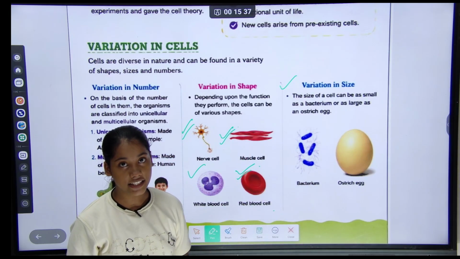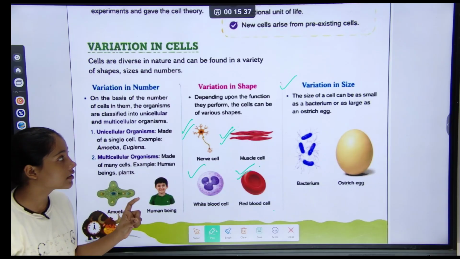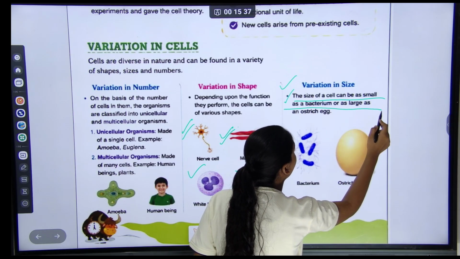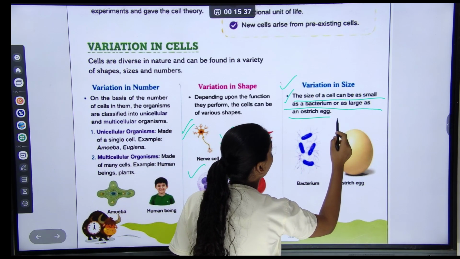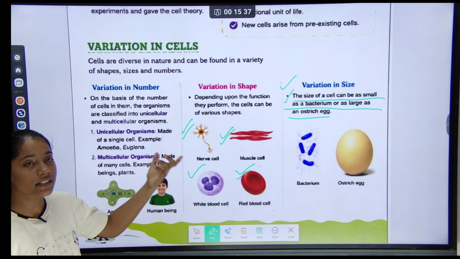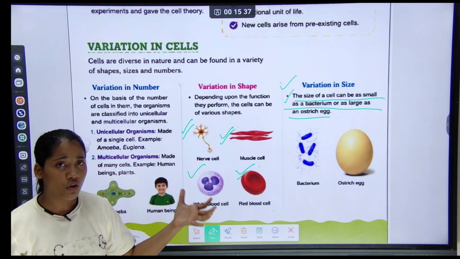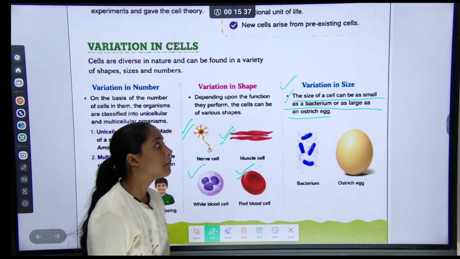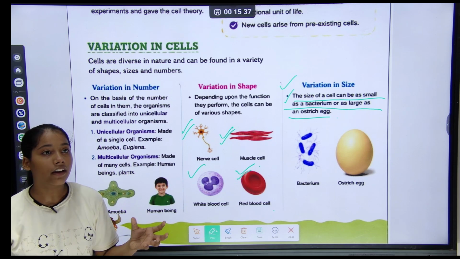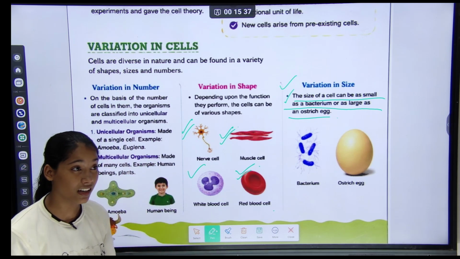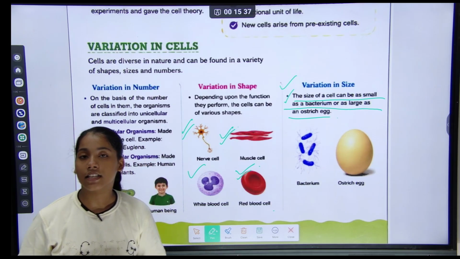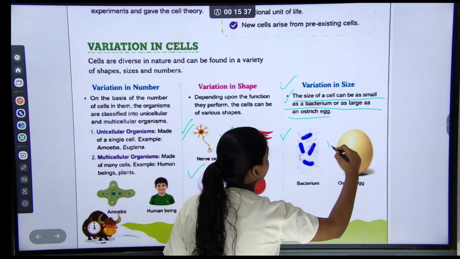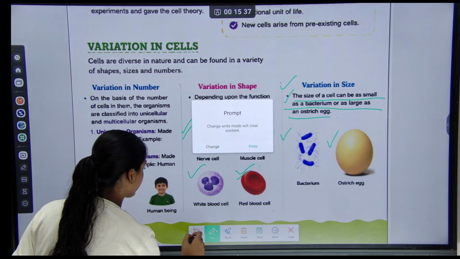variation in size. The size of a cell can be as small as a bacterium or as large as an ostrich egg. Means that the size of a cell can be as small as bacteria or as large as an ostrich egg. So this is bacteria and this is an ostrich egg. These are examples. Understood?